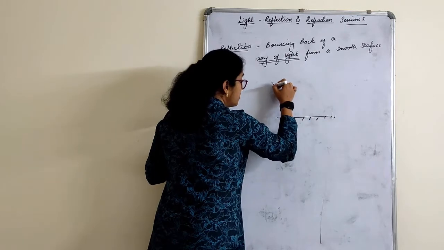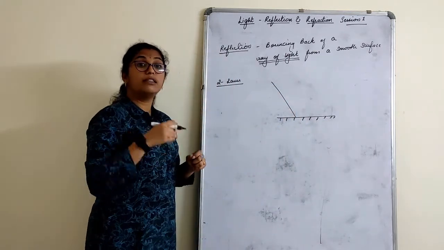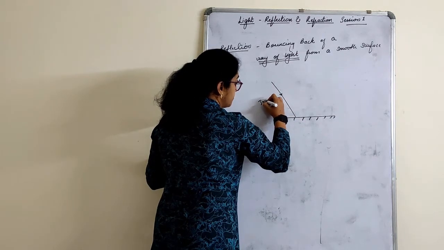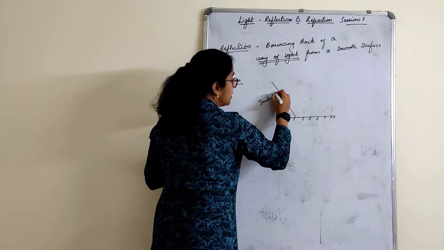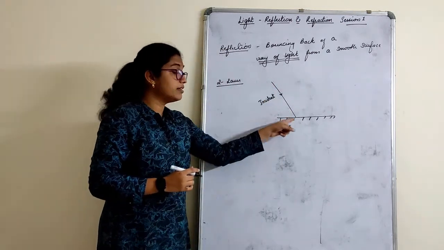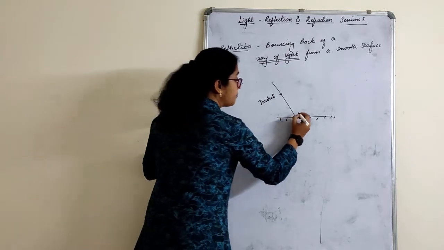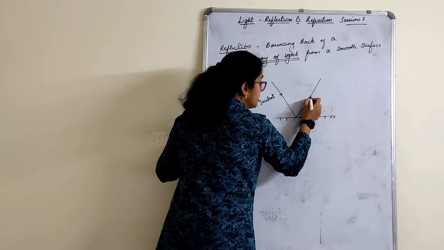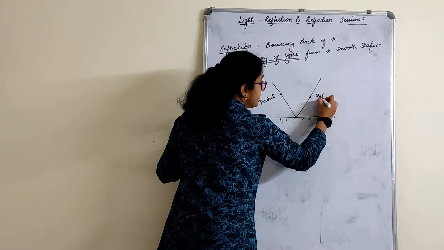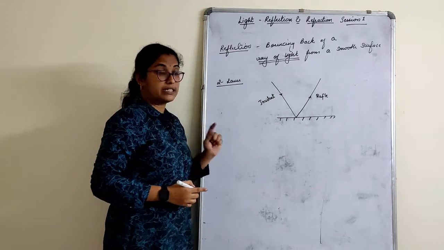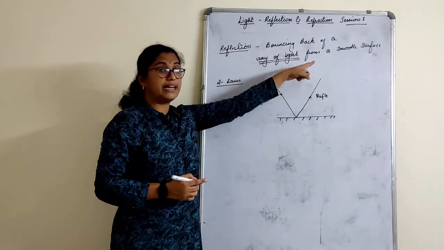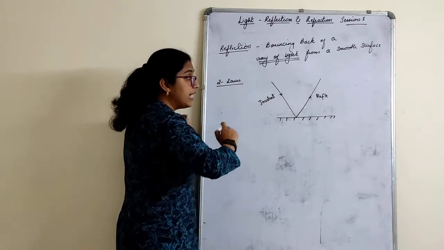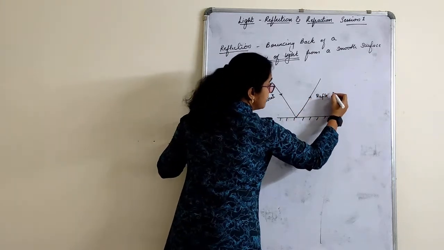So a ray which falls on the mirror is called an incident ray. This incident ray, when it falls on the mirror, will reflect back. The ray which hits the mirror and reflects back is called the reflected ray. It bounces back, what you can say. Bouncing back of a ray of light is called reflection. So the ray of light which hits the mirror and bounces back is called a reflected ray.